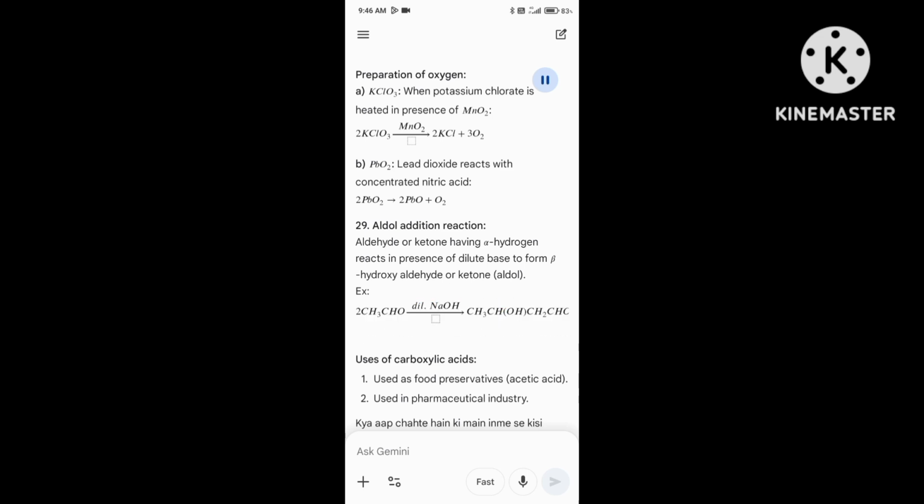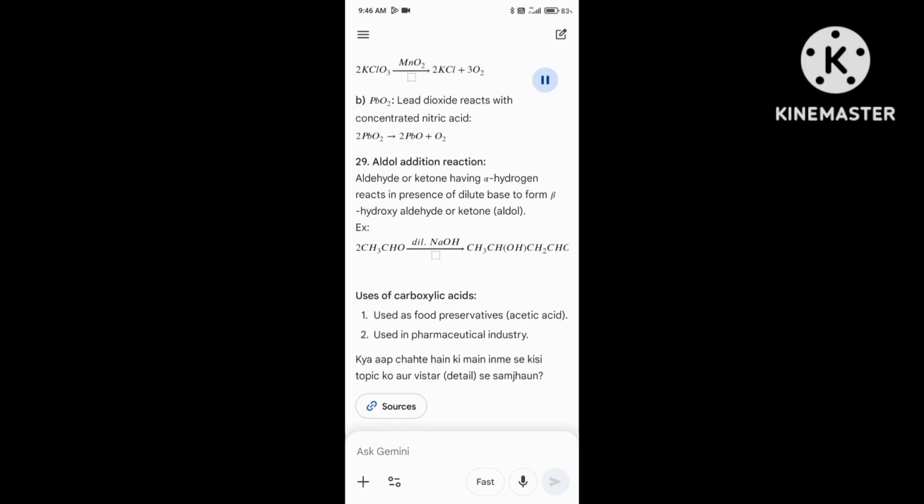Uses of carboxylic acids. 1. Used as food preservatives, acetic acid. 2. Used in pharmaceutical industry.